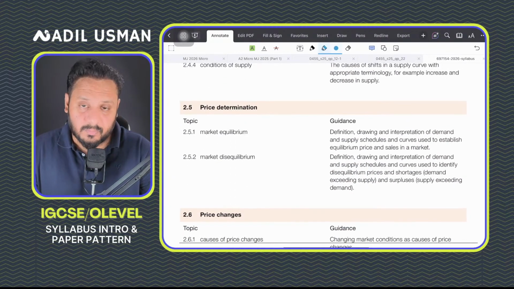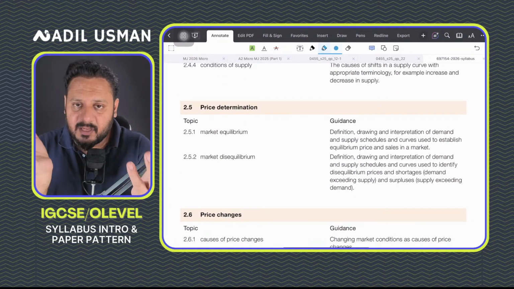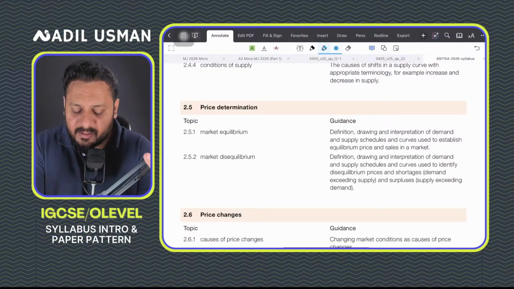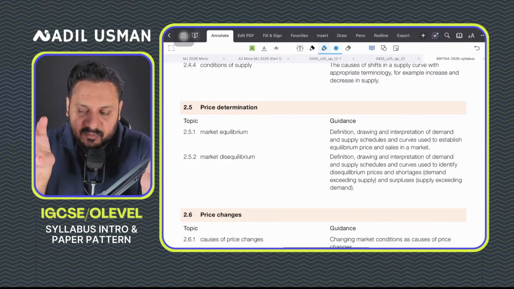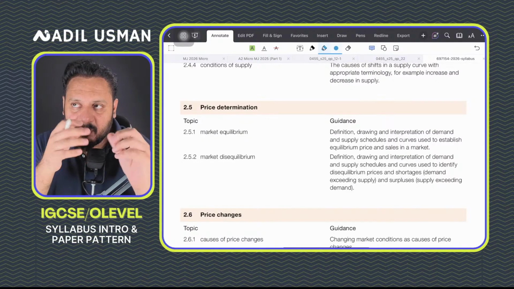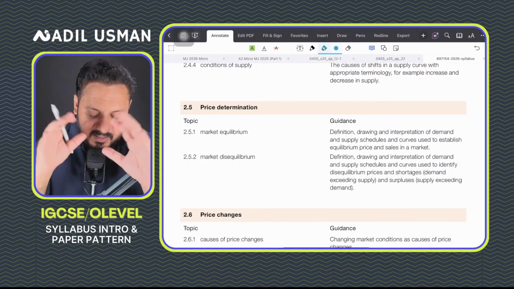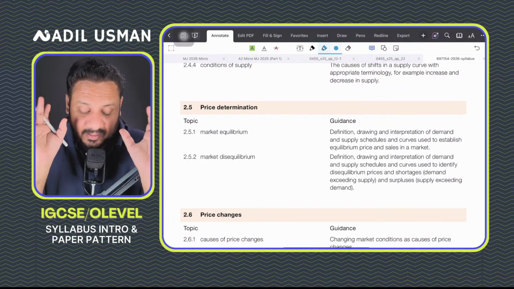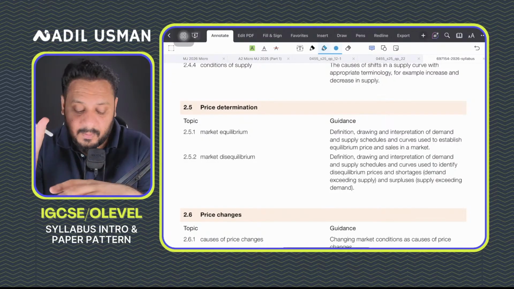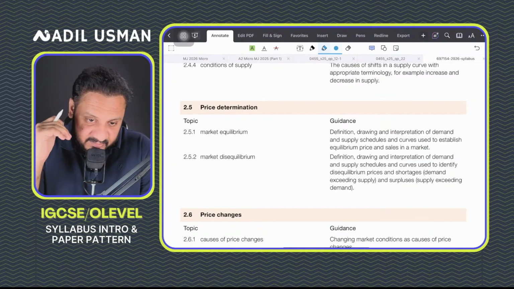Then you'll bring demand and supply together. First, you'll study demand and supply in isolation, then you'll bring them together and study market equilibrium. You'll study what equilibrium is and how markets achieve equilibrium on their own, the self-adjusting mechanism of Adam Smith and all of that. These things are very interesting. I personally love this topic. Then you'll study about market disequilibrium, about shortages and surpluses.